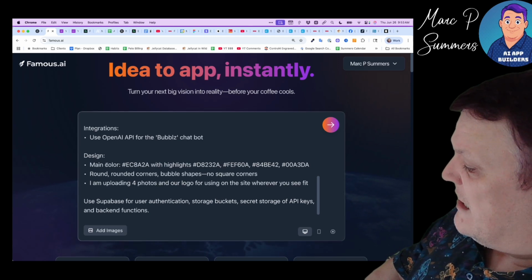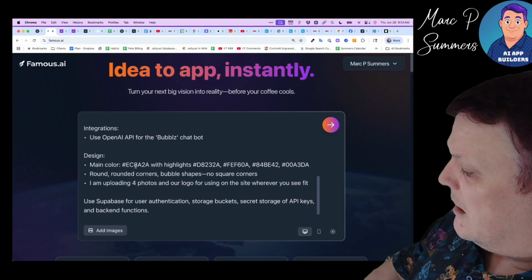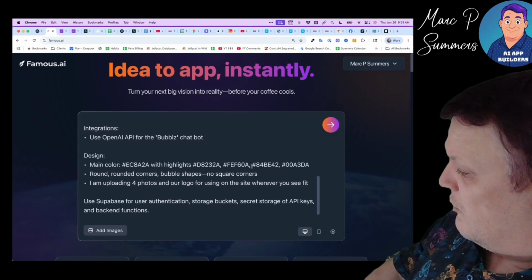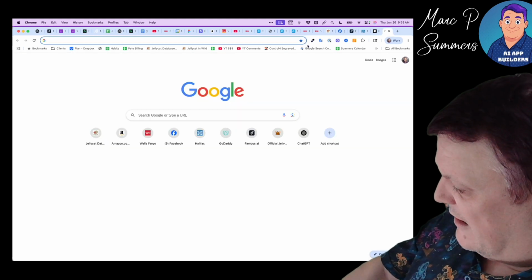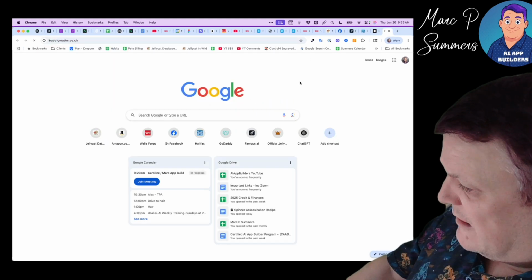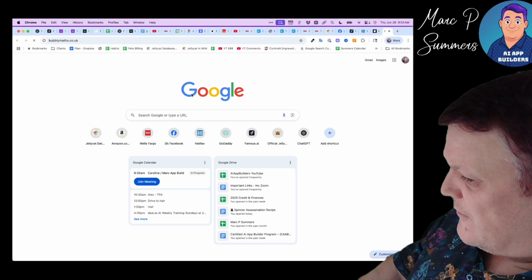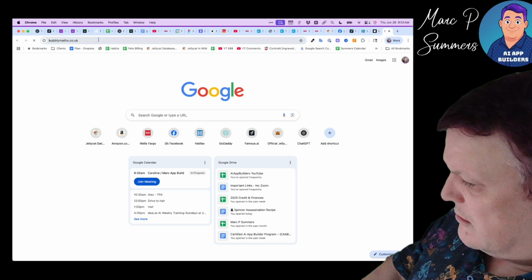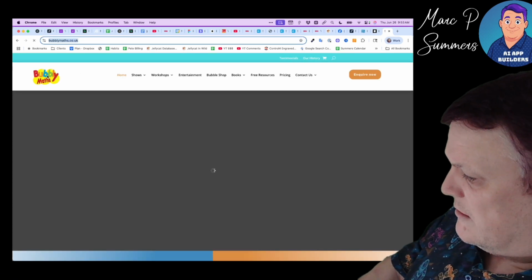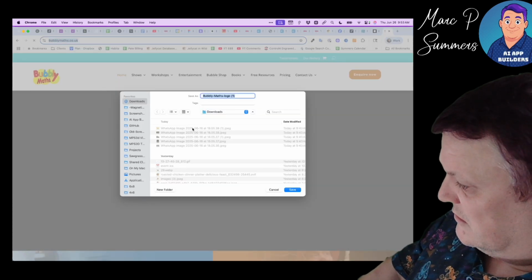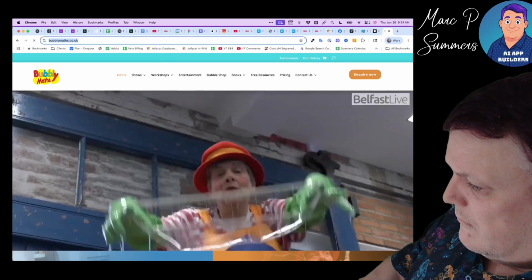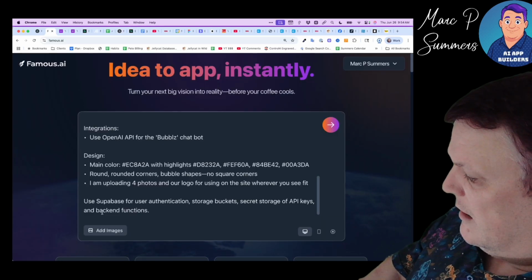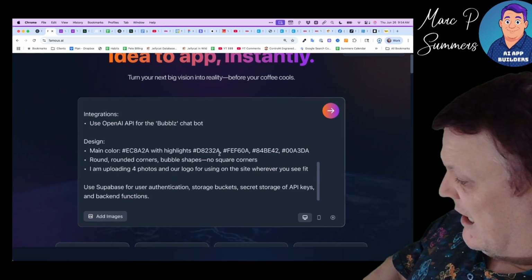We took the colors from the website, and let me go ahead and pull up that website now so we can see what we are dealing with, for 2 reasons. Because I also need to just grab this logo. Awesome. And then back here. Okay, and so we're going to be using the colors from the logo.